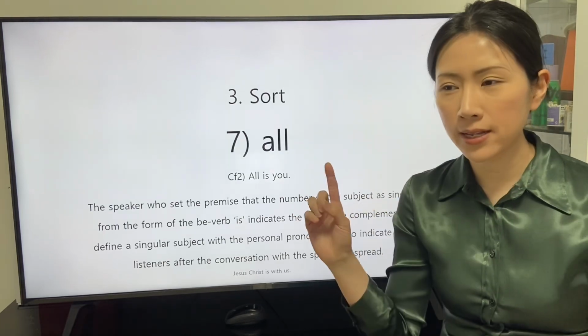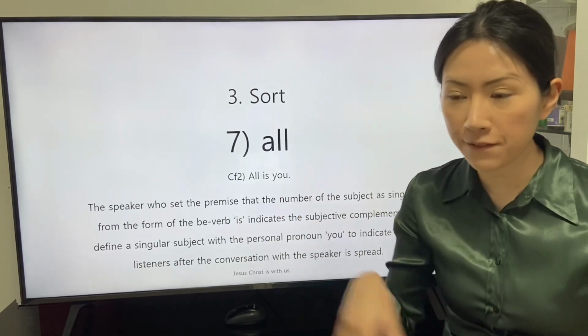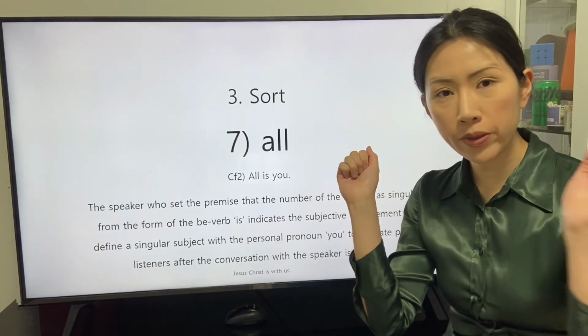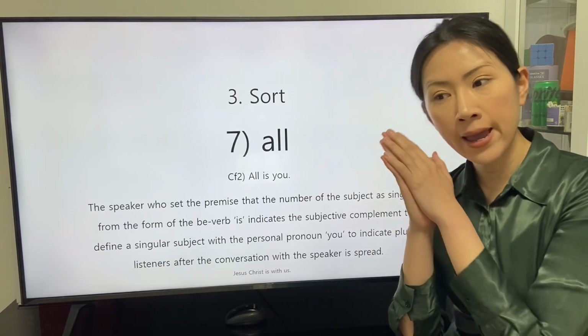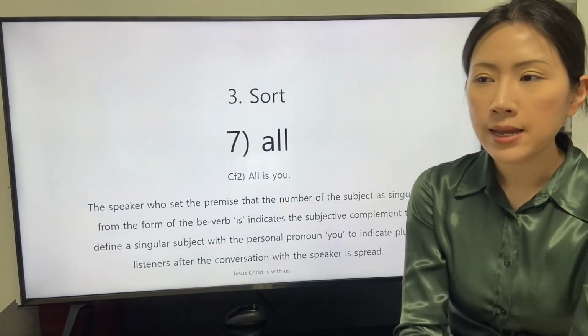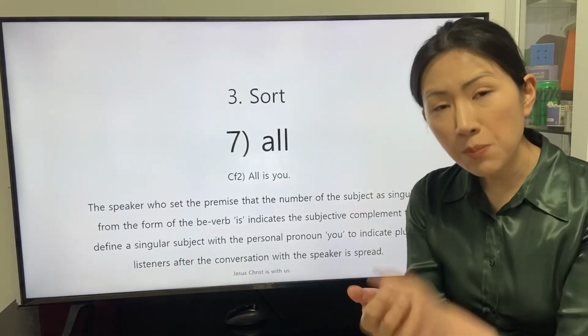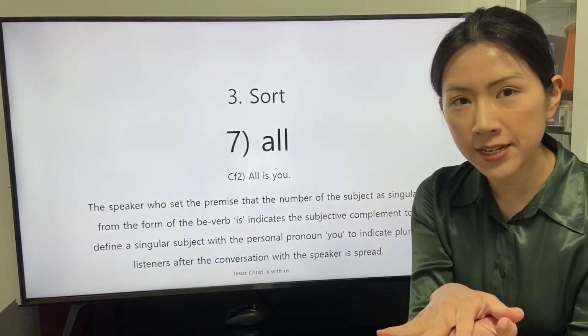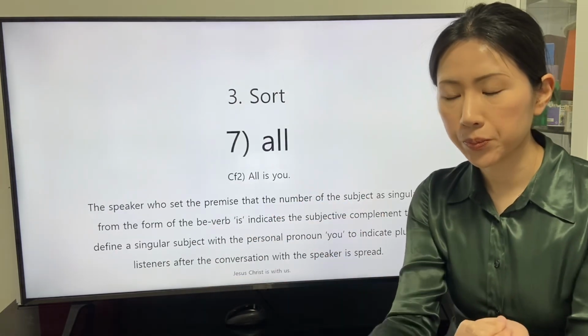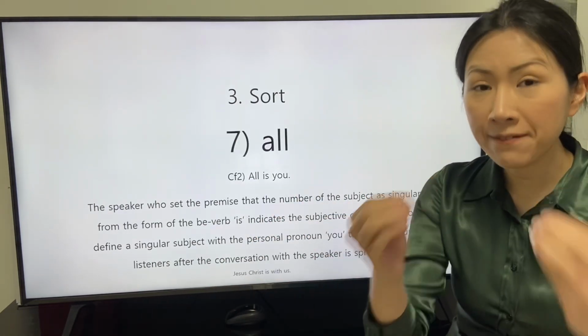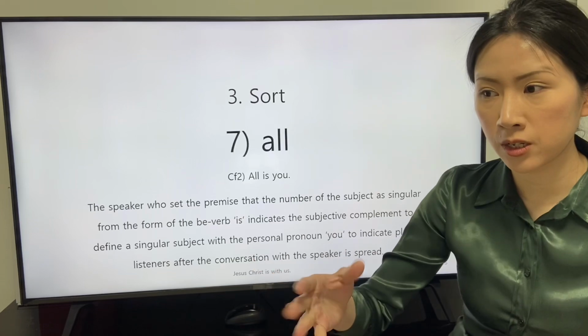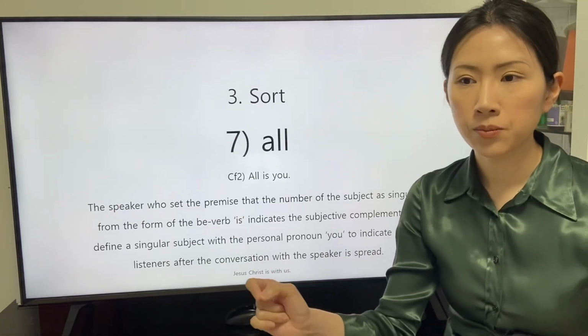We accept that the content of the conversation with the speaker and the listeners can be spread at the moment when the conversation takes place or after the conversation is finished.